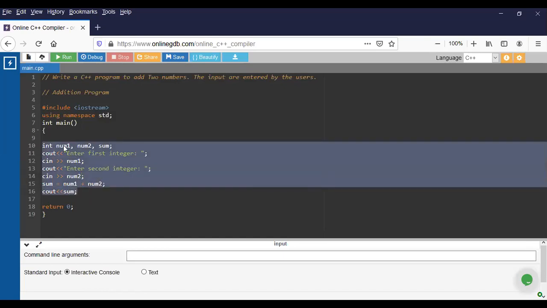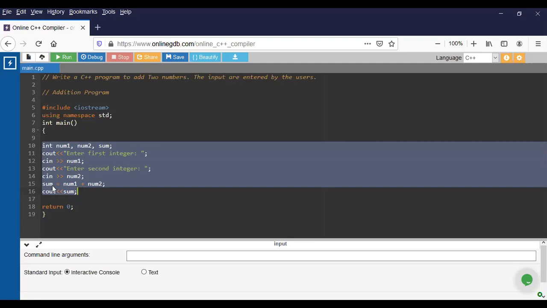Okay, so first we declare two numbers as integers. The total we are going to find. As I explained just now, you can put anything when you declare here, but whatever you declare, in the rest of the program you have to write exactly the same. So when the program runs, the first thing it asks is to enter the first integer, because this cout output comes. So you have to enter what number you want to add, the first number. Maybe you can enter 5, 10, 11. It is up to you. Any number you can enter. Then after you enter, it will say, enter the second integer. Enter another number, whatever number you want.